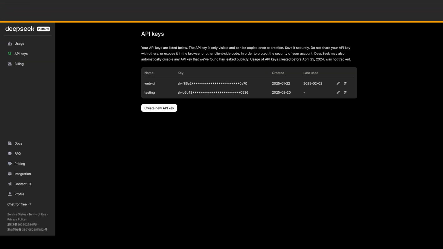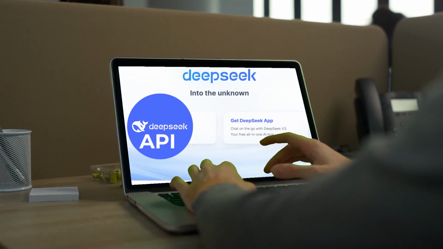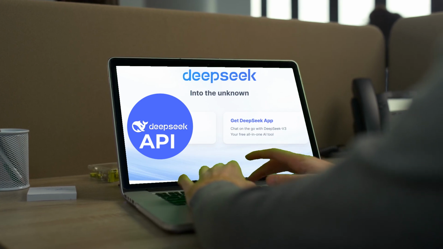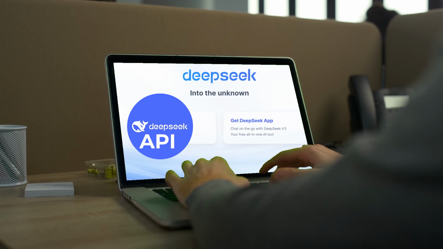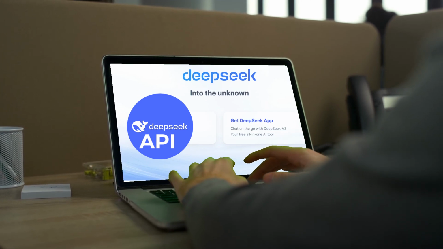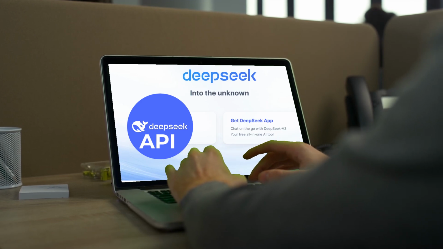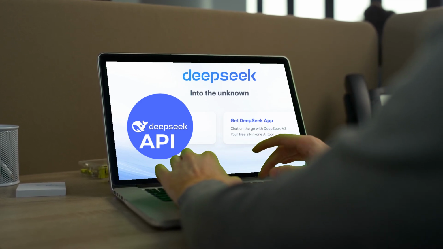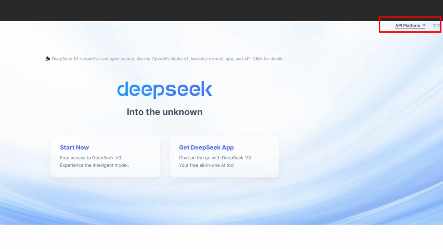DeepSeek API is back. Yes, guys. So we all know what happened. We all know that hackers went into DeepSeek API, and there were rumors that some countries were behind that, but of course that is behind us and that is in the past. Now DeepSeek API is back. How do you get that?